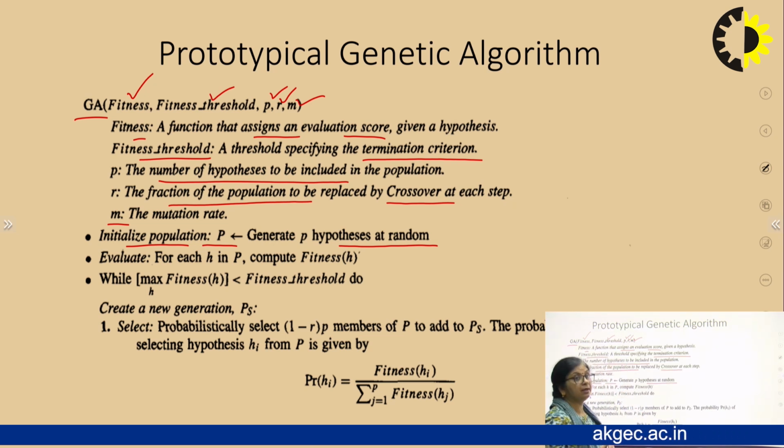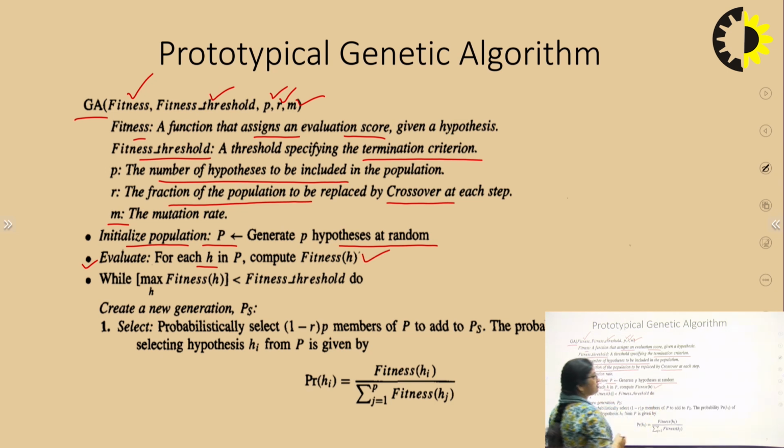Now whatever we have randomly generated, in that there may be a few good hypotheses or maybe bad ones. So what will we apply? The evaluation. The second step is evaluation. In this, for each hypothesis we will compute the fitness. So now whatever hypotheses we have taken in the population, hypotheses are our individuals.